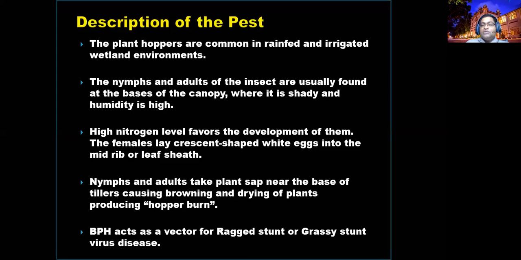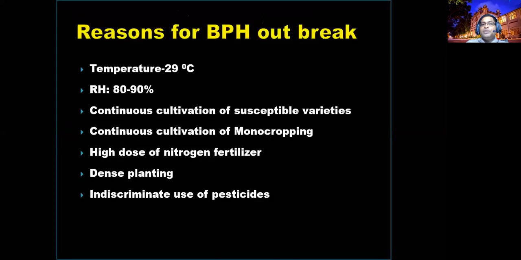Another reason for the high pest buildup is the mild temperature, hot, humid conditions, 29 degrees Celsius and a high RH of 89 to 90%, which help to build up this pest.